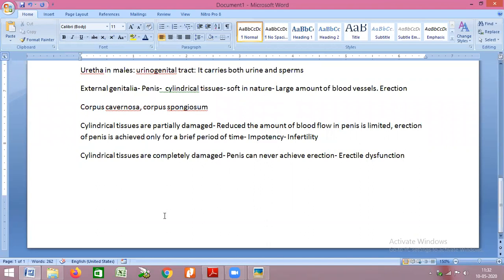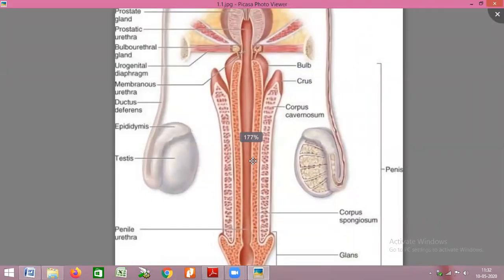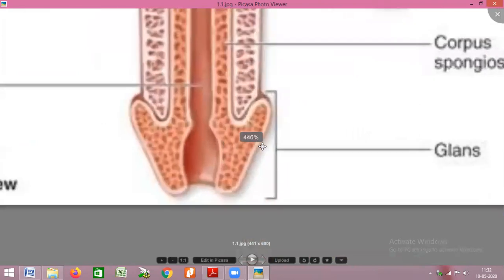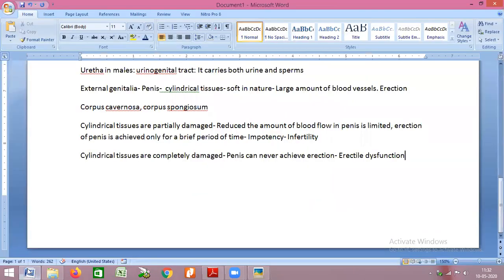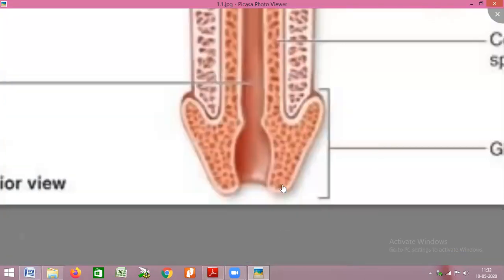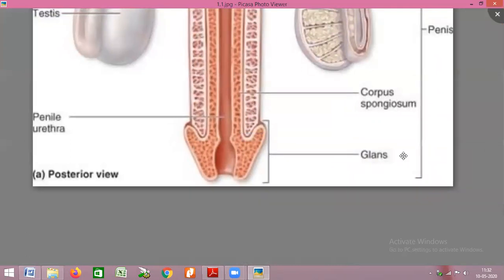Fine. Now coming to the last part. This enlarged part of penis, it is generally pink in color, and this enlarged part of penis, we call it glans penis. It is called glans penis. You can see on the right hand side, last one.